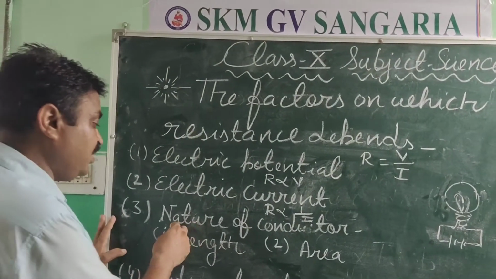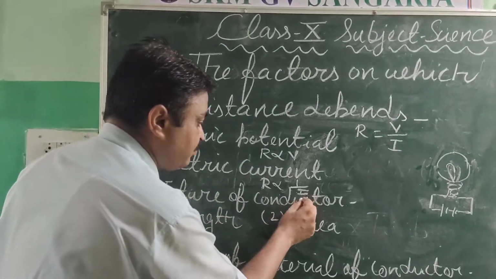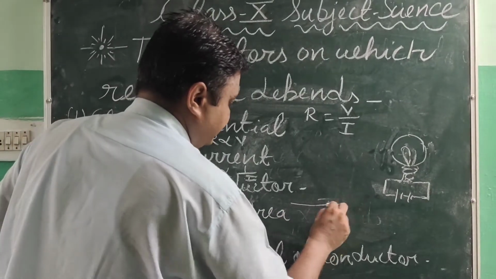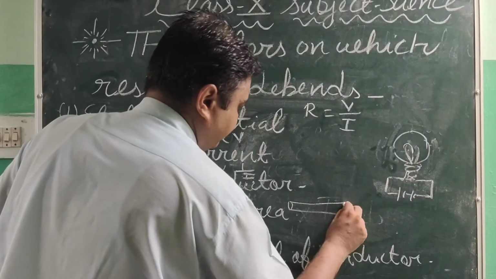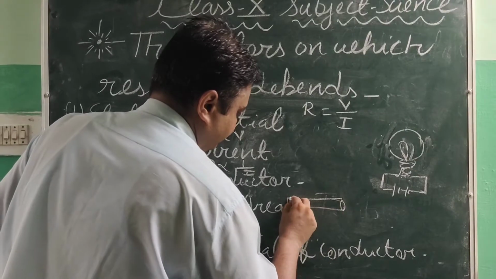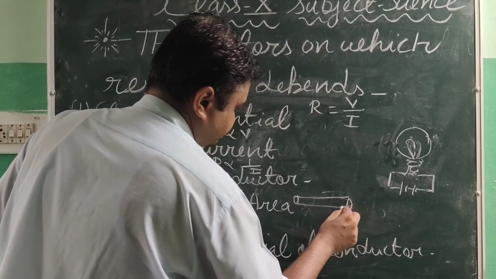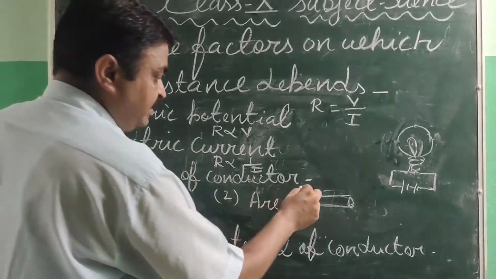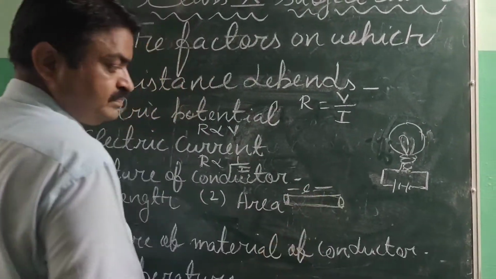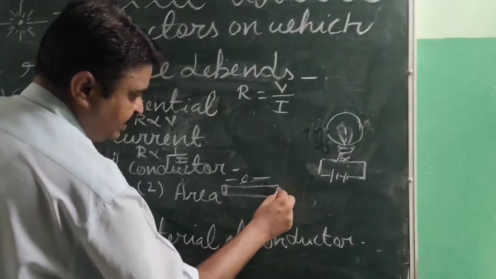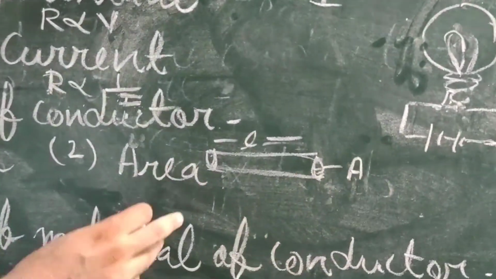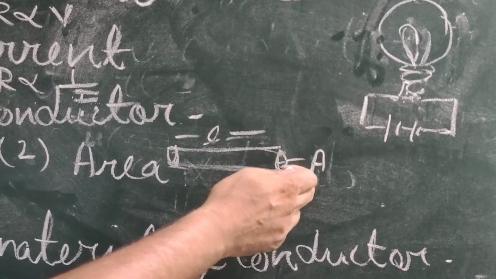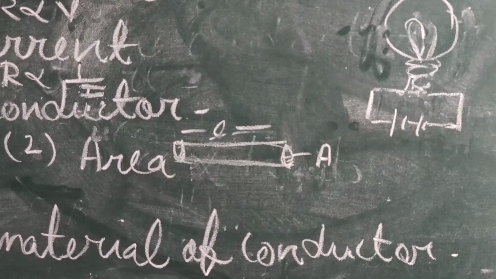Now we come to the next factor, that is the nature of the conductor. And in this we can take one example of the wire. The wire also plays a very important role. It has the length, and it also has the area of cross section. This is the area. So on the length of the wire and the area of the wire, resistance also depends.